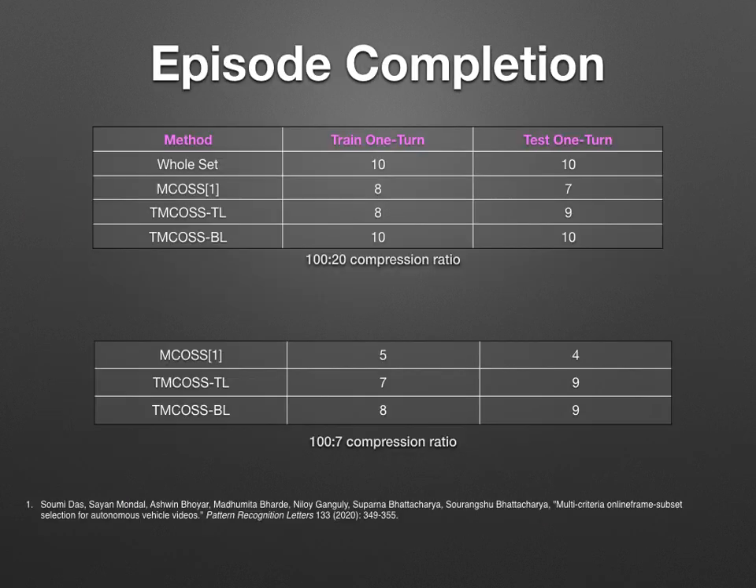We show the completed episode numbers for 100:20 and 100:7 compression ratios on the one-turn task. We have compared with other baselines too, apart from MCOSS, like having a uniformly chosen subset or keeping only the pointwise metric or keeping only the pairwise metric. We observe that TMCOSS TL and TMCOSS BL perform better than the others, with TMCOSS BL being the clear winner. The remaining results can be seen in the paper.